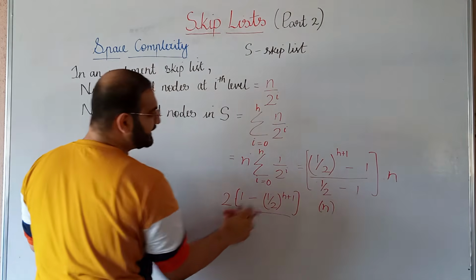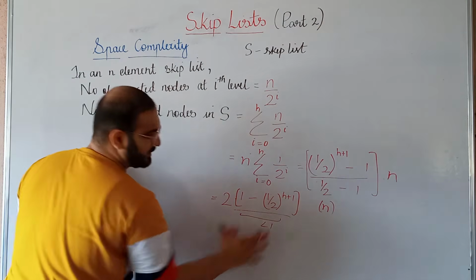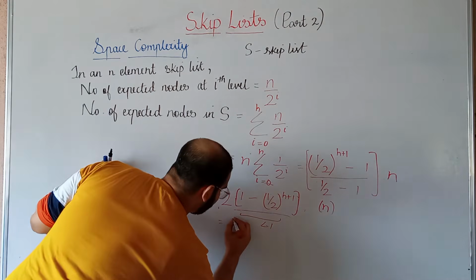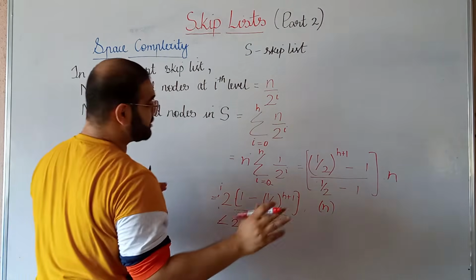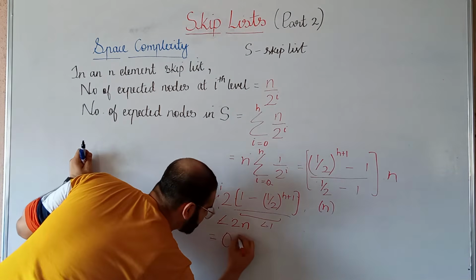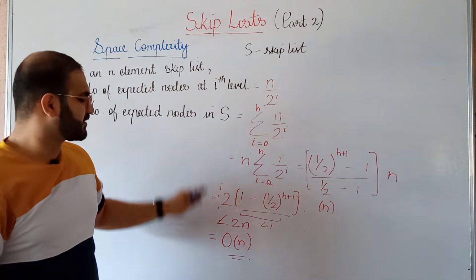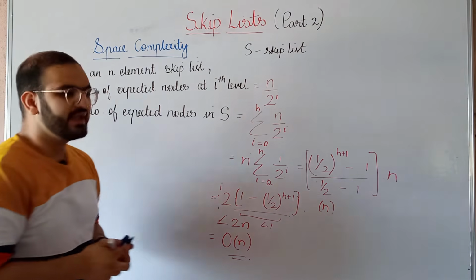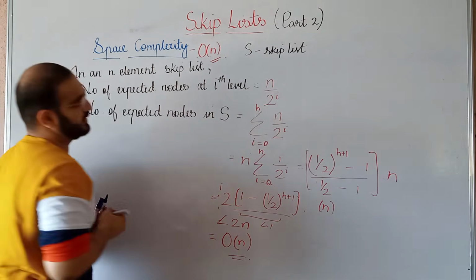So if you look at this value over here, it is actually less than 1. This value in the bracket. So that means this entire value is actually less than 2. And we have also got an n over here. We cannot forget that. So that means the number of expected nodes in the entire skip list is of the order of n. So we have found out that the number of expected nodes in our skip list is of the order of n. So the space complexity of our skip list is of the order of n.